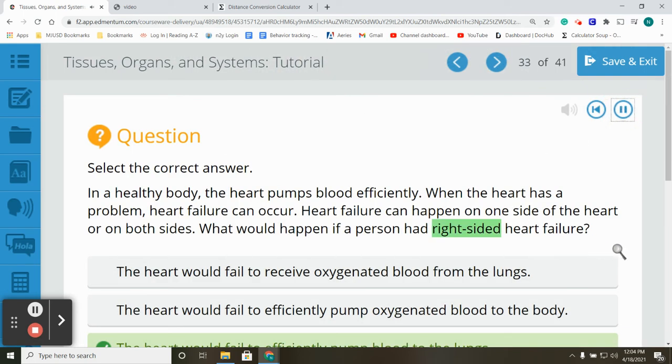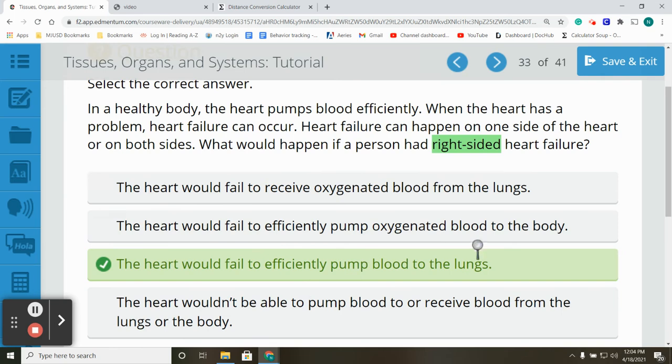Select the correct answer. In a healthy body, the heart pumps blood efficiently. When the heart has a problem, heart failure can occur. Heart failure can happen on one side of the heart or on both sides. What would happen if a person had right-sided heart failure? The heart would fail to efficiently pump blood to the lungs.